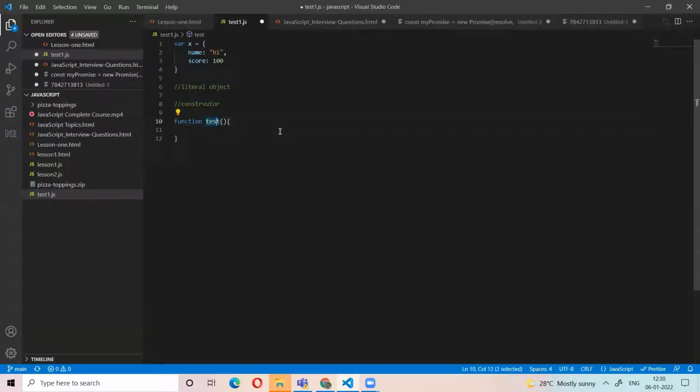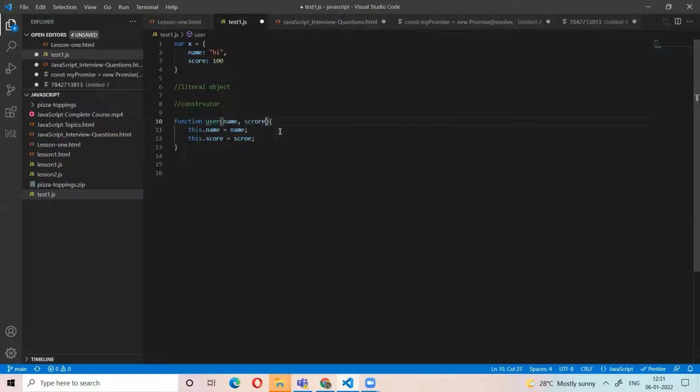I have a function user. We call that name, comma, score. So here is the name equal to name, and the score equal to score. Now you created a new object based on the function. Using this function, we can create multiple objects.